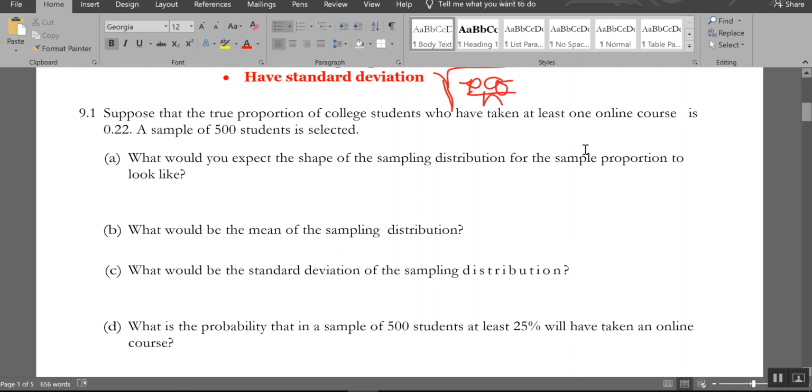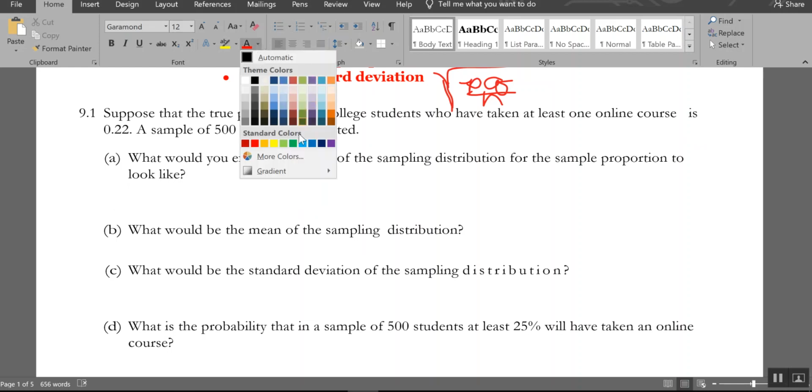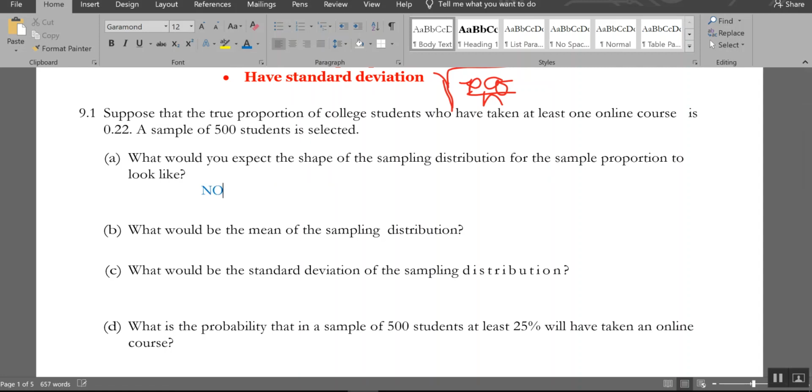What would you expect the shape of the sampling distribution for the sample proportion to look like? Well, at that large a sample, I think this is going to look normal. Woohoo! Because that's also the only thing I've told you. Yep, this looks normal. What else? Well, what's the mean going to be? The mean is just going to be the proportion. The mean is just going to be your p, which is 0.22. That's it. Ta-da!